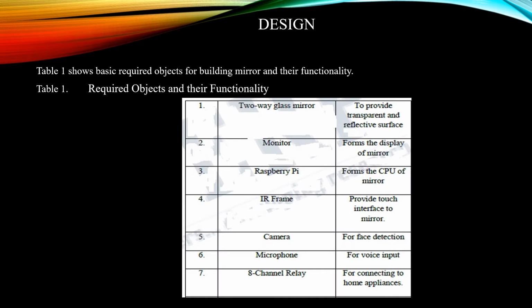We have here the design of the smart mirror and the objects with their functionality. The first one is the two-way glass mirror, which provides the transparent and reflective surface. Second is the monitor, which forms the display of the mirror. The third is Raspberry Pi, which forms the CPU of the monitor. The fourth one is IR frame, which provides the touch interface to the mirror. The fifth one is camera for the face detection. Sixth one is microphone for voice input. Seventh one is 8-channel relay for connecting to the home appliances.